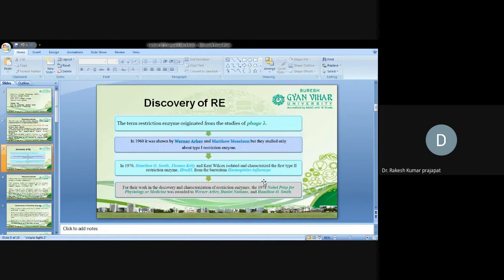If we talk about the discovery and history of these restriction nucleases, the term restriction enzyme originated from the studies of bacteriophages, lambda phages. Bacteriophages are viruses which infect different classes of bacteria. During the study of lambda phage, the restriction enzyme was discovered.